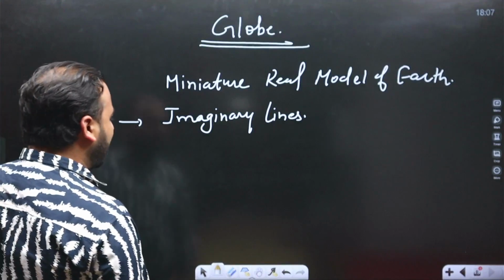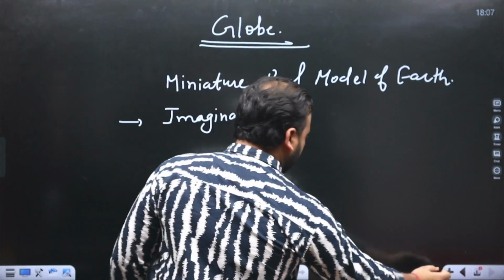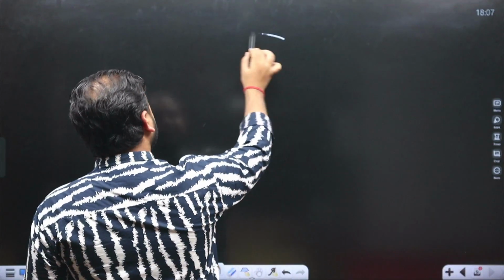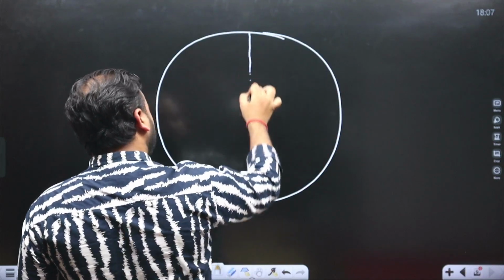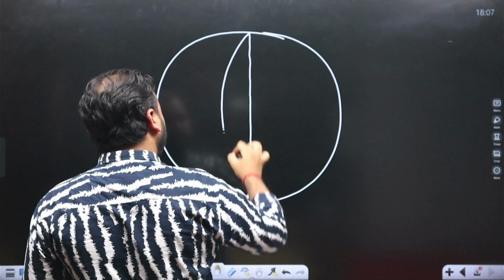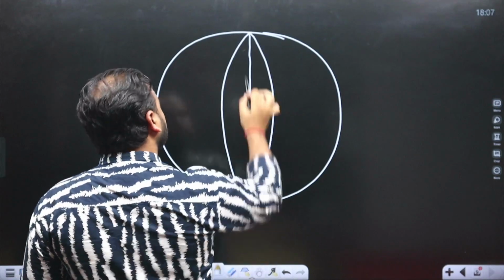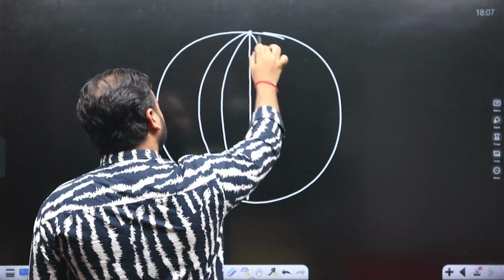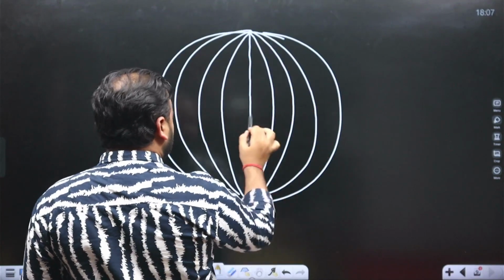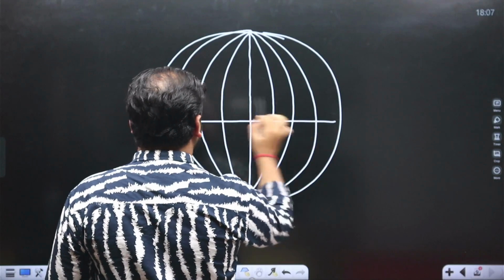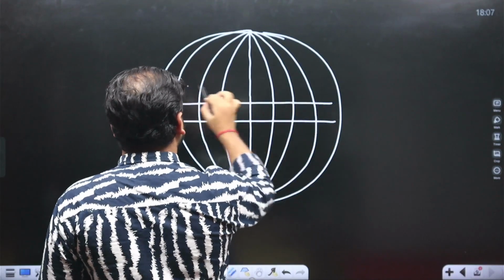Actually, if we talk about the globe, it is like this. These type of lines are found. These are vertical lines. Some are horizontal lines also.